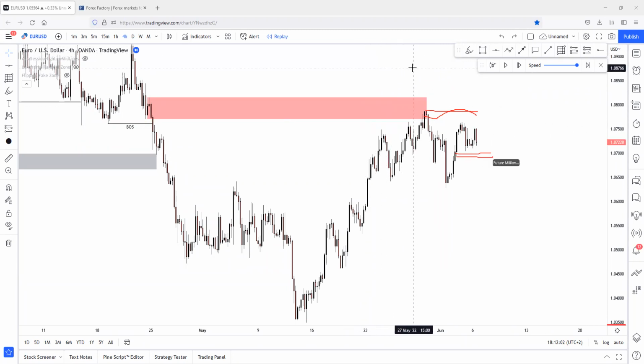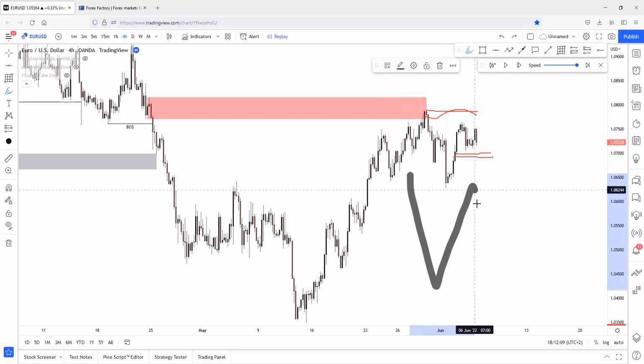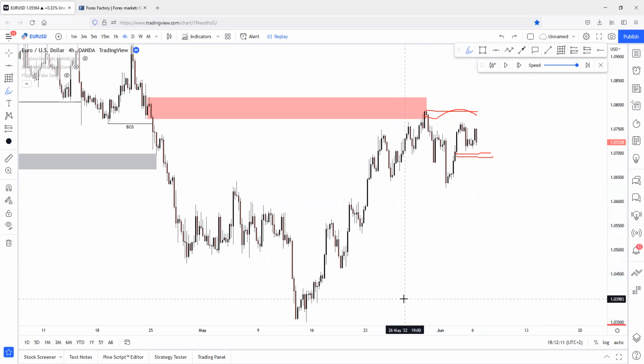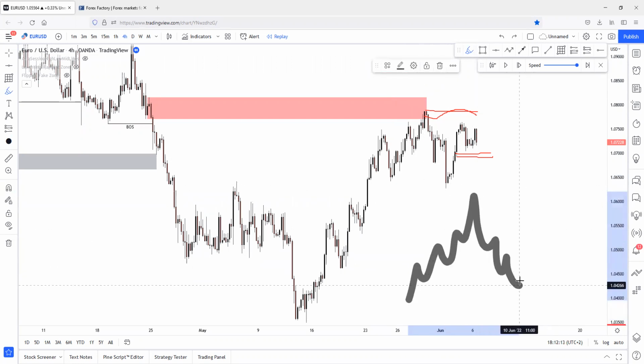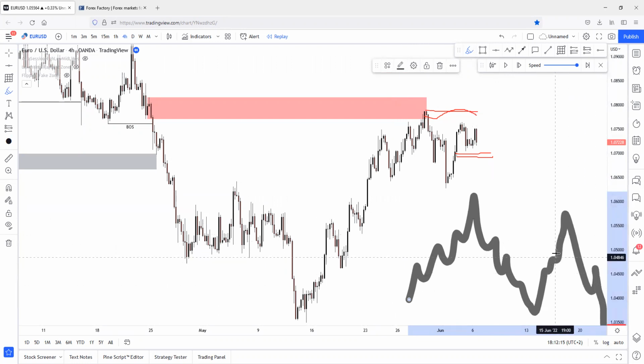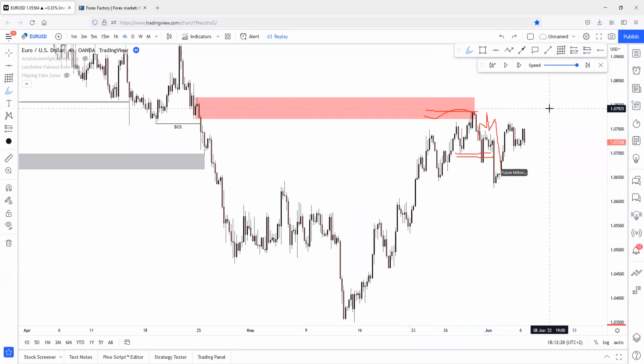Wait. I'm actually not asking for demand zones and supply zones. I'm just asking for expectation order flow, because this is how the daily order flow looks like. Daily is following this structure. 4-hour is following basically this structure: pullback, main order flow, pullback, main order flow. I just want you to draw the expectation order flow on my screen here.